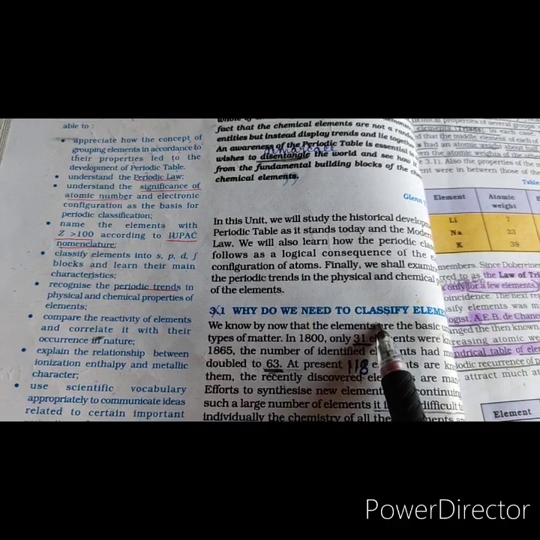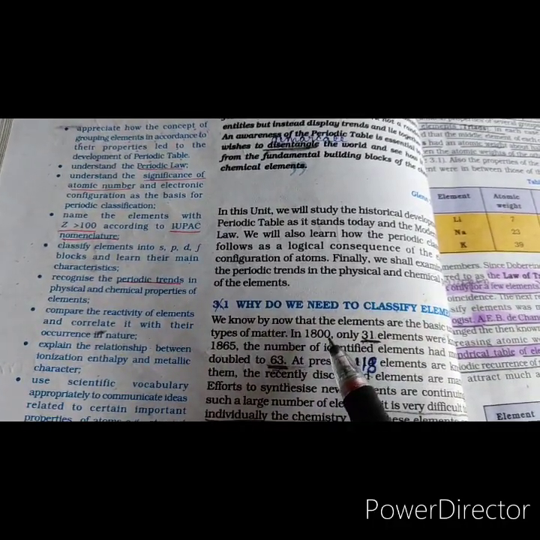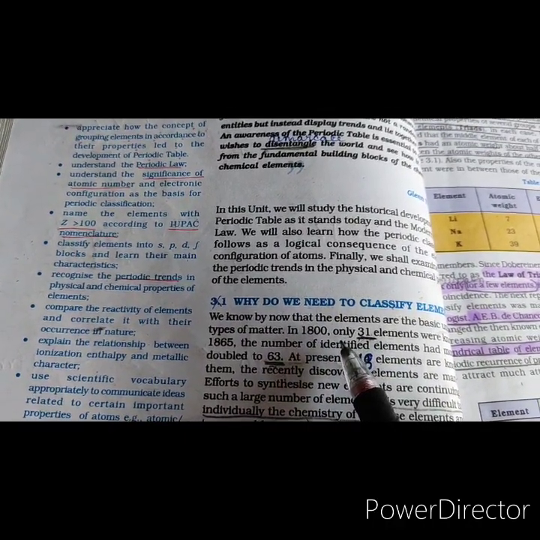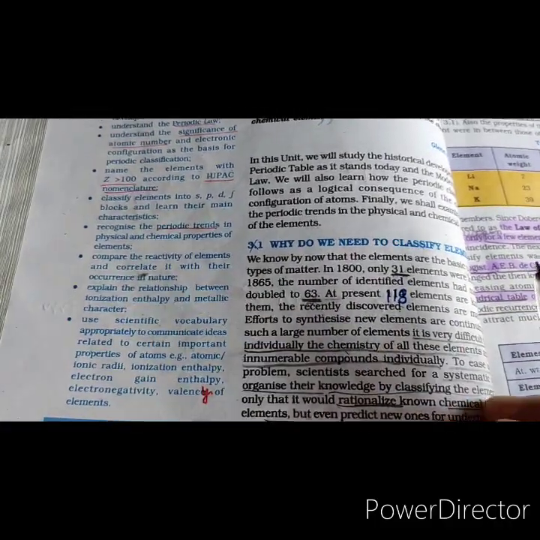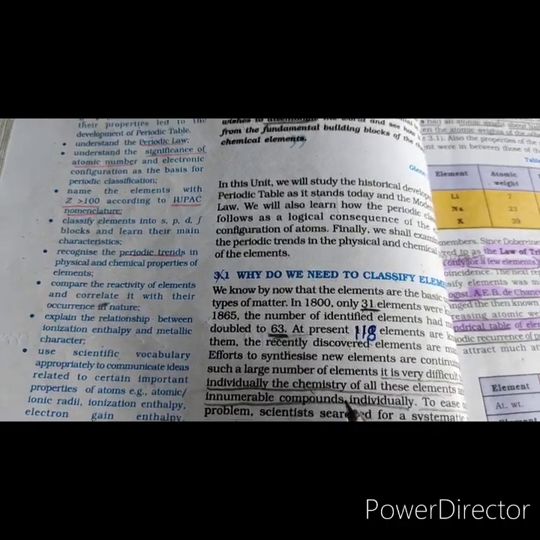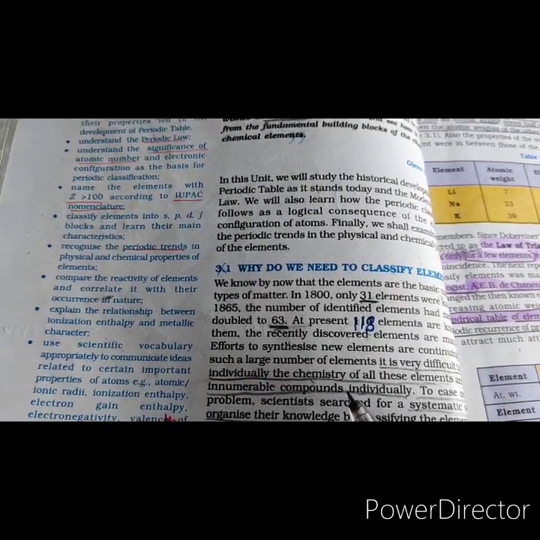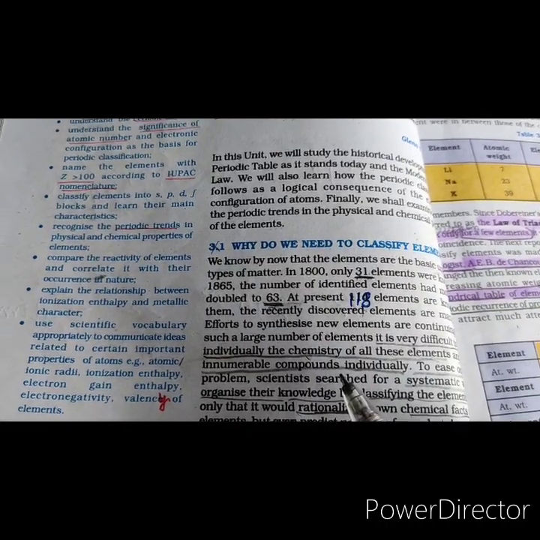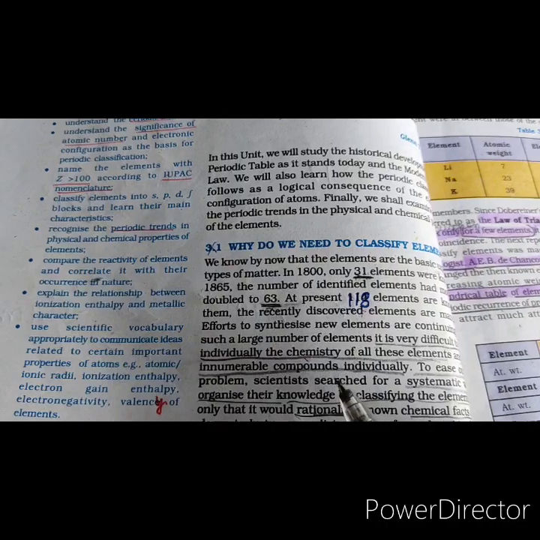This has been done by arranging the elements in such a way that similar elements are placed together while dissimilar elements are separated from one another. This is known as classification of the elements. Such a classification of the elements has resulted in the formulation of the periodic table. Periodic table is defined as the arrangement of the known elements according to their properties in a tabular form.